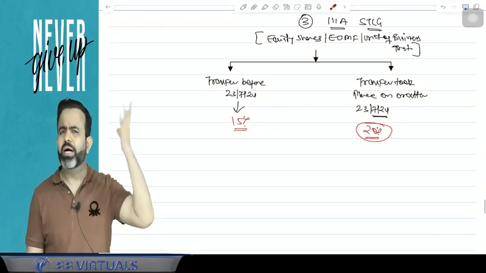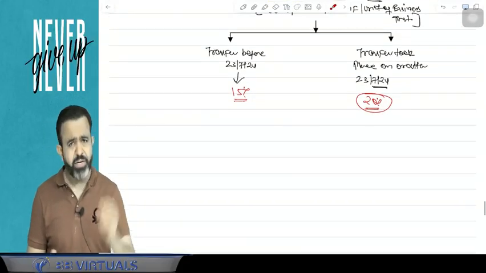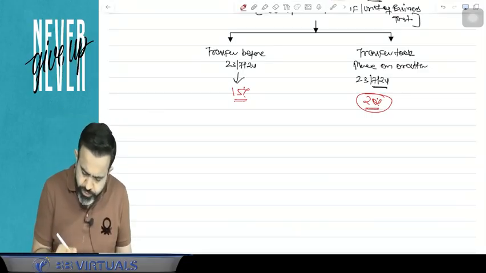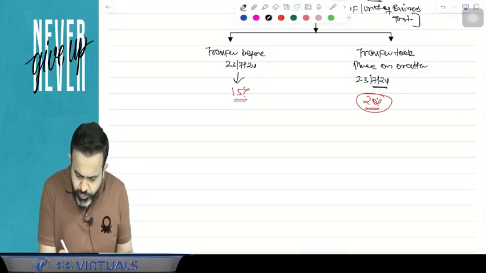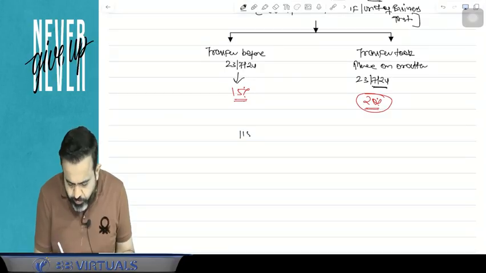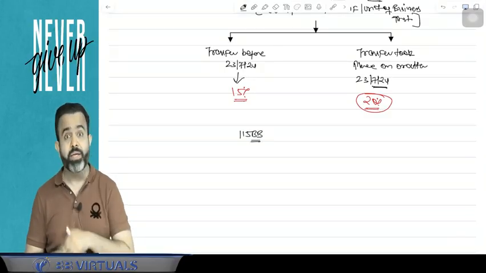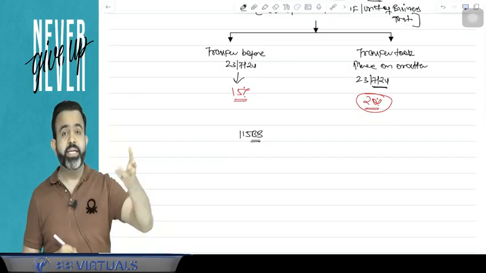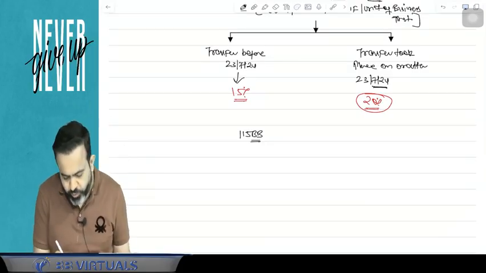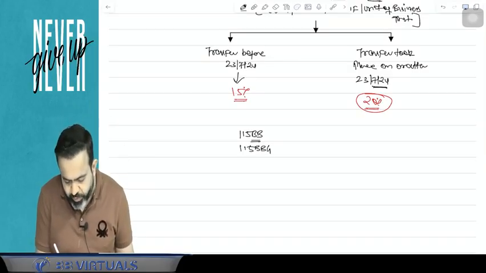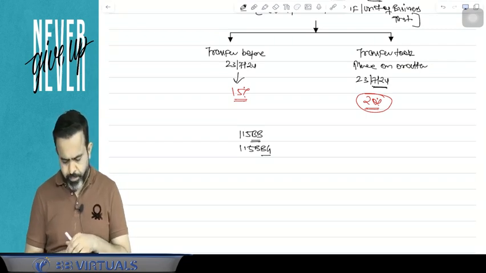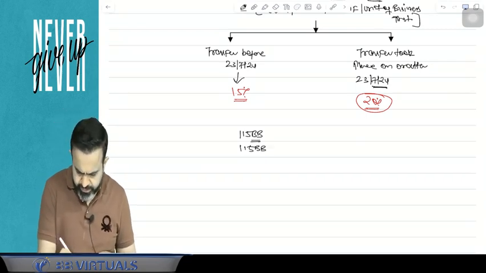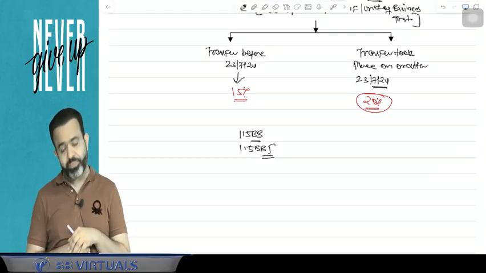Now guys, there are some other special rates also, which we will discuss slowly. One special rate, if you remember from your intermediate, is section 115BB, that is tax on winnings. There is one more special tax rate, 115BBJ.